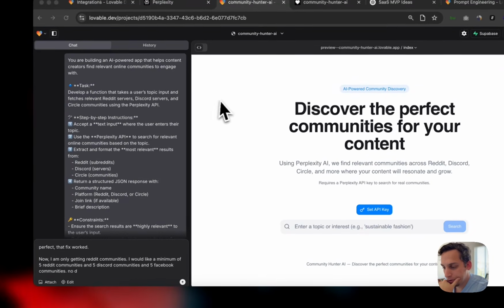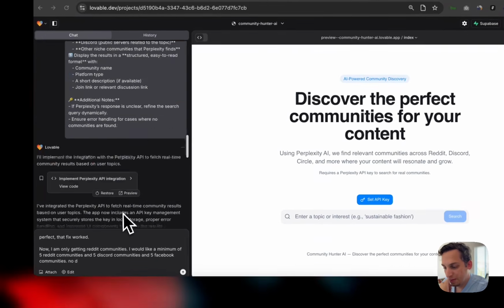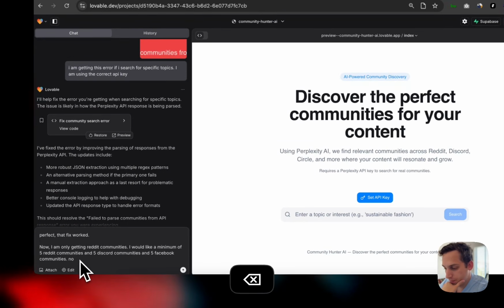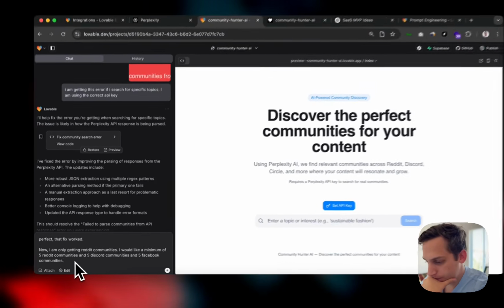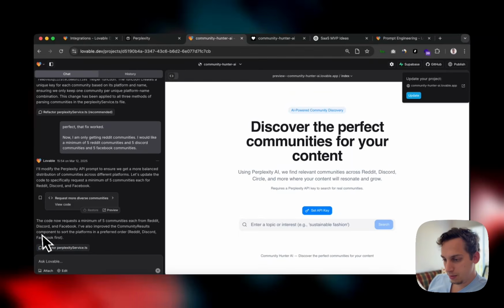It was Circle, and no Circle. Let's just do it like that. Now let's click enter and see what comes out. So the code now requests a minimum of 5 communities each from Reddit, Discord, and Facebook.